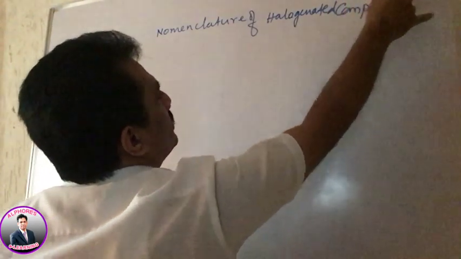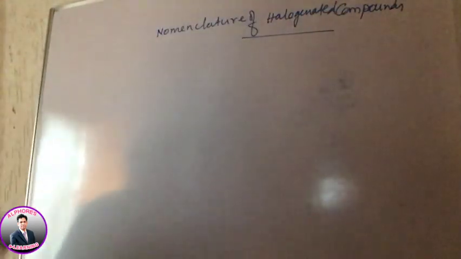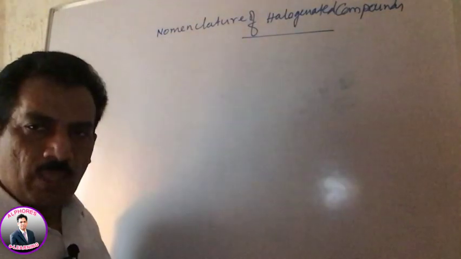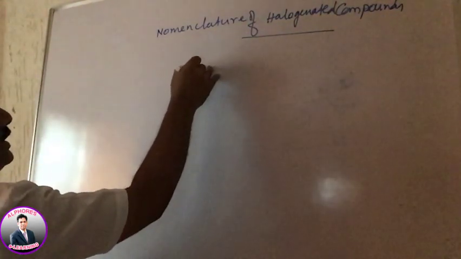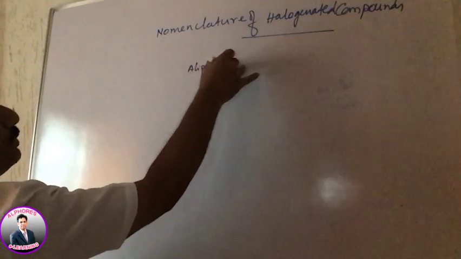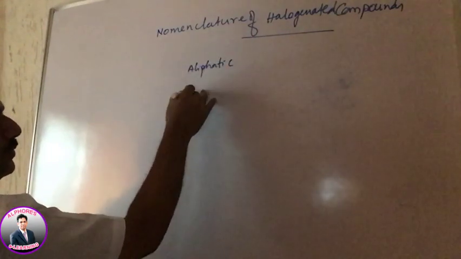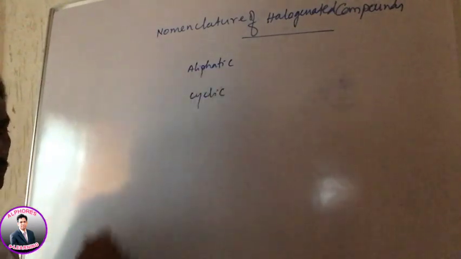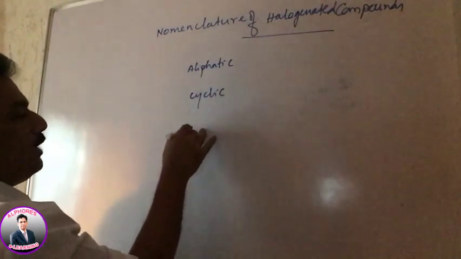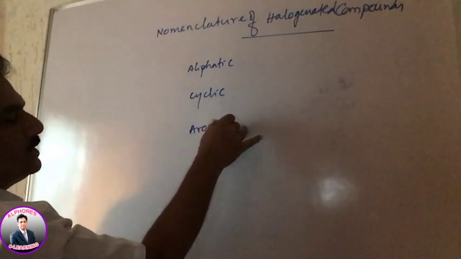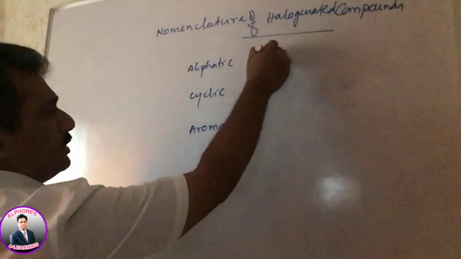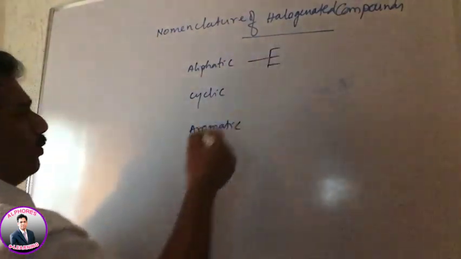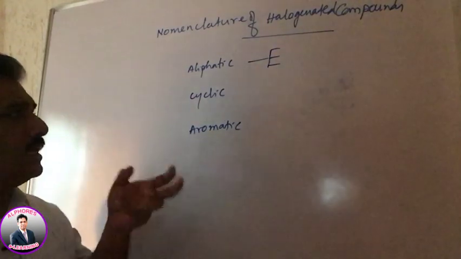And here, my dear students, let me explain these halogenated compounds in addition to the classification we discussed till now. Some other classification is also there. It is nothing but aliphatic, which means open chain, then cyclic, closed chain, and now aromatic, where a benzene ring is present. Clear? And now in aliphatic, as we discussed all these details, mono, di, tri, and vinylic, allylic, like that.